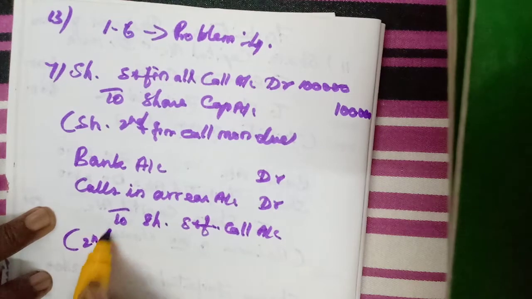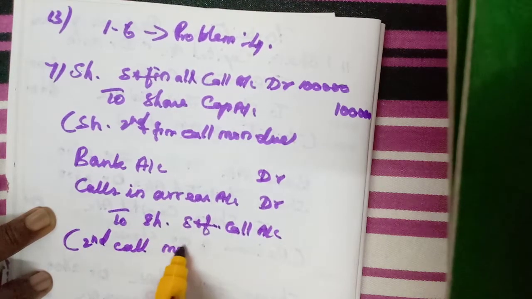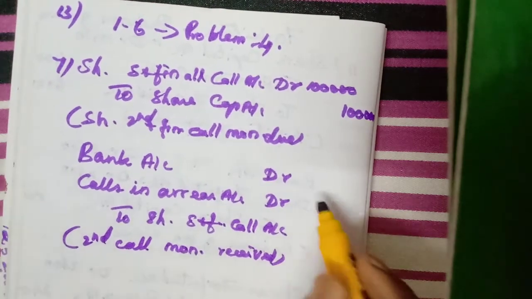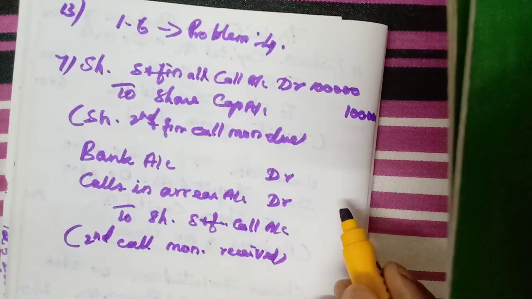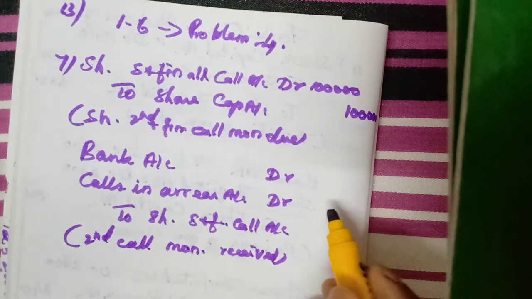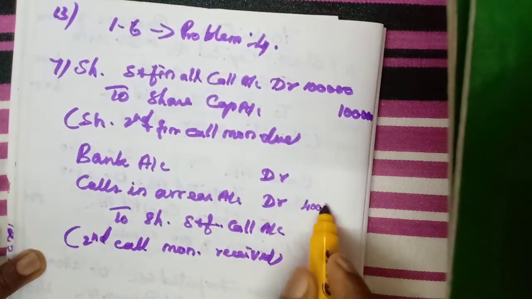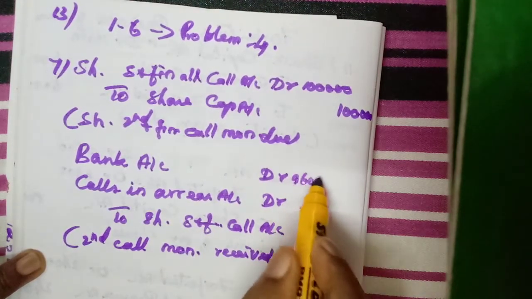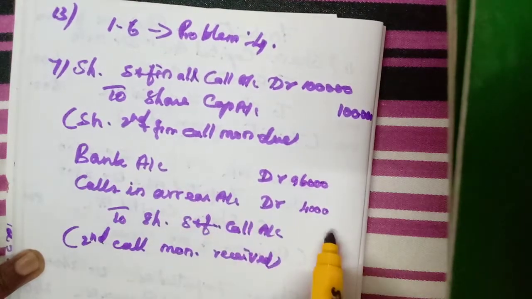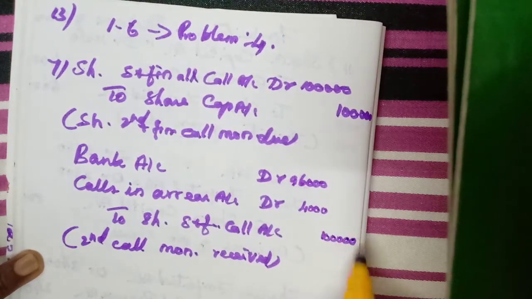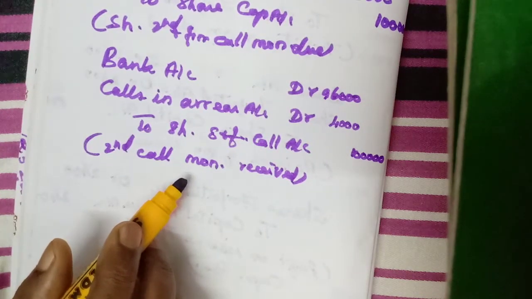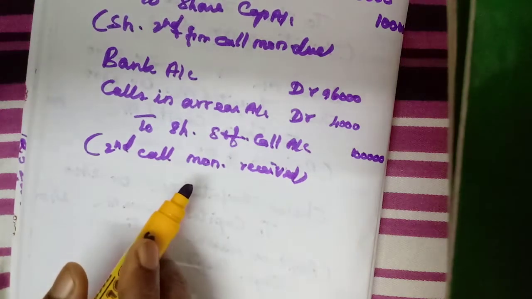Second call money received. So here 2000 shares we have not received, isn't it? 2000 into 2, how much? 4000 we have not received. So from the 1 lakh, if we deduct 4000, we will get 96,000. That only we have received. So totally how much money is due? 1 lakh. Okay. Now that 2000 shares we are going to forfeit. His shares were forfeited.